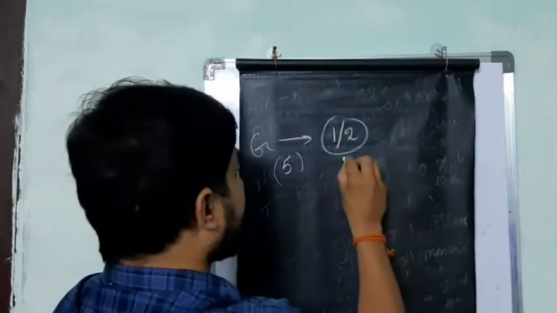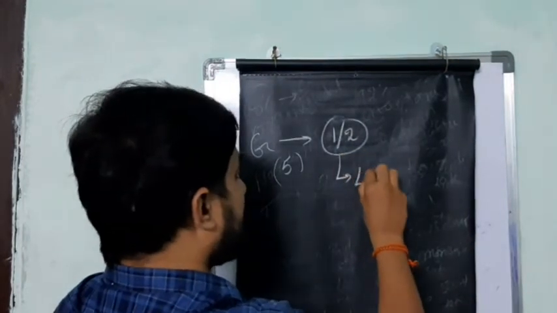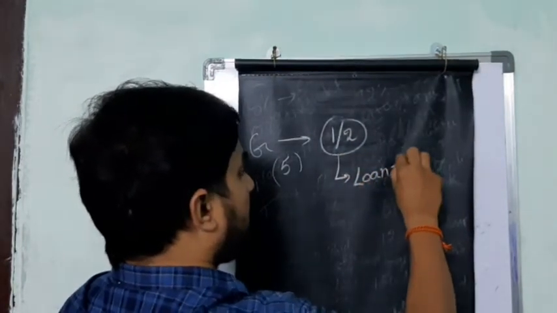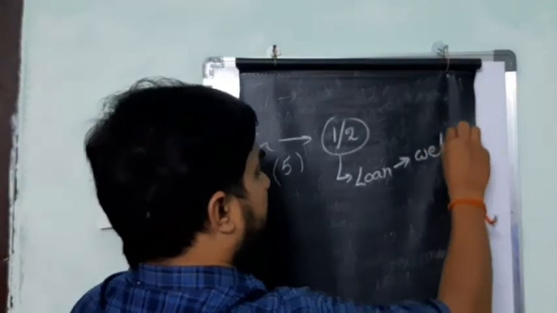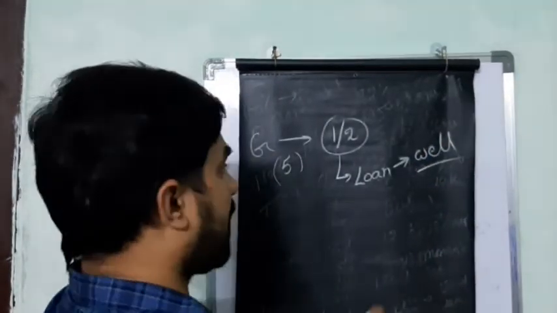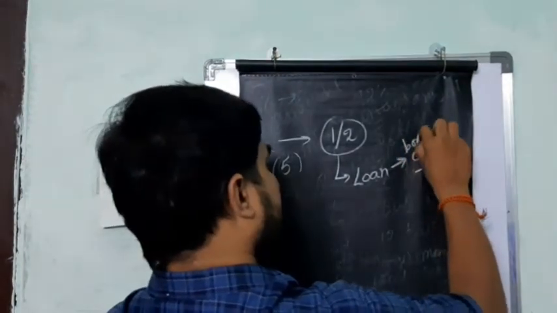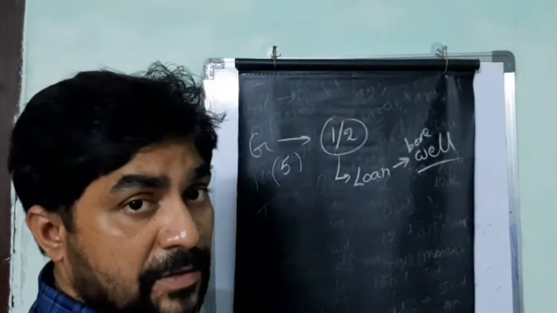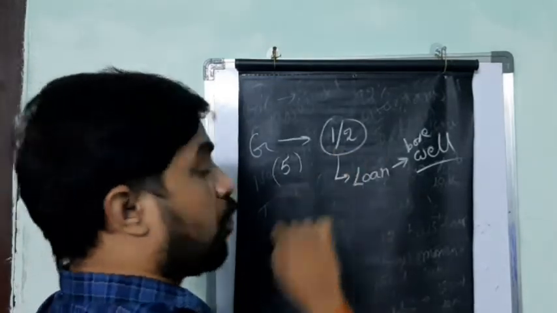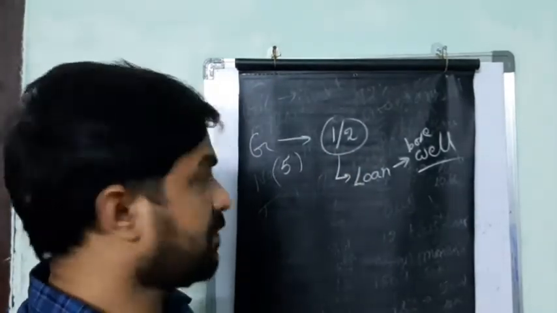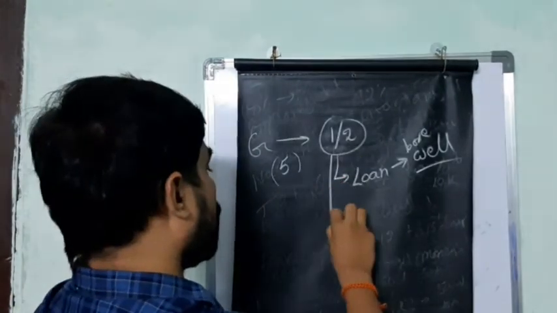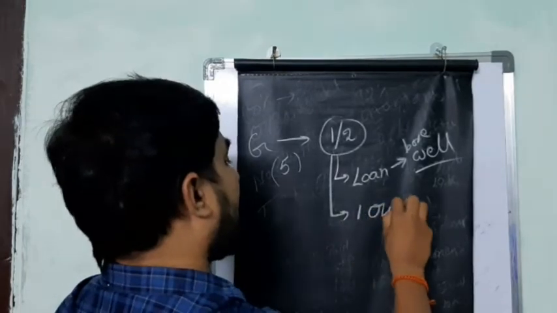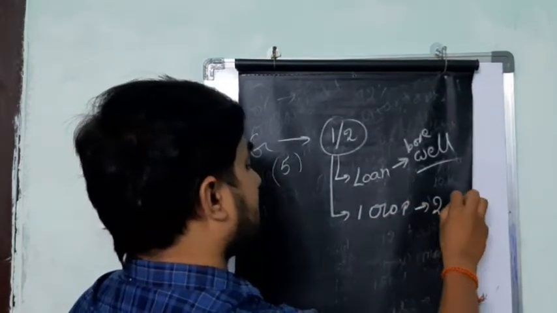If the government provides a bank loan for the development of wells, otherwise called bore wells, then Gayatri can cultivate this 1 or 2 acres of farmland, not only for one crop, she will also try for a second crop.